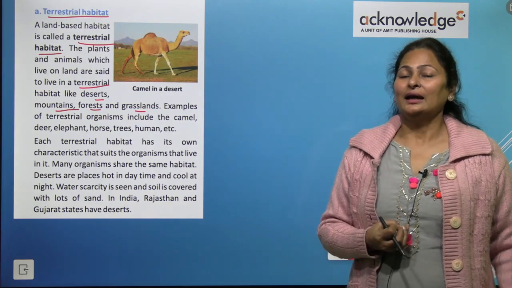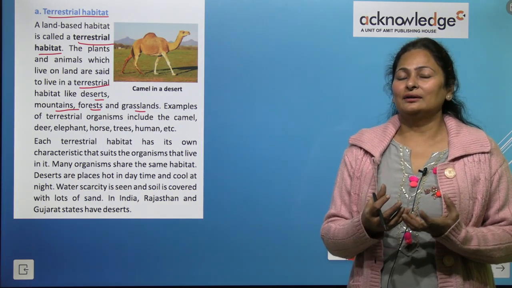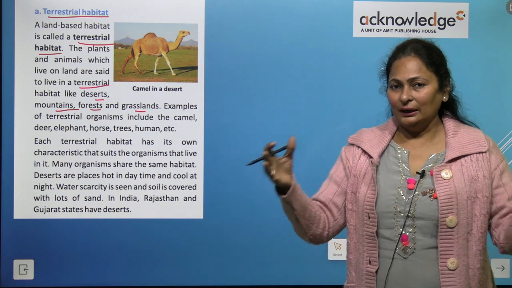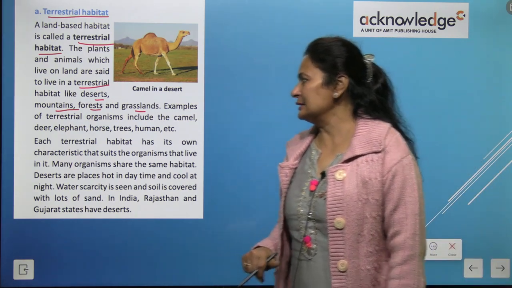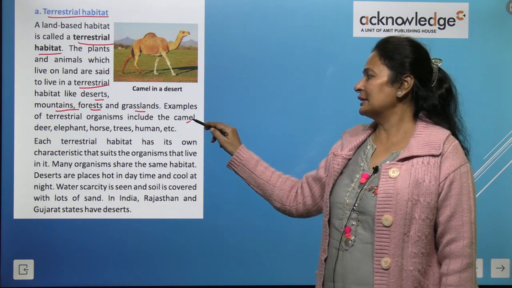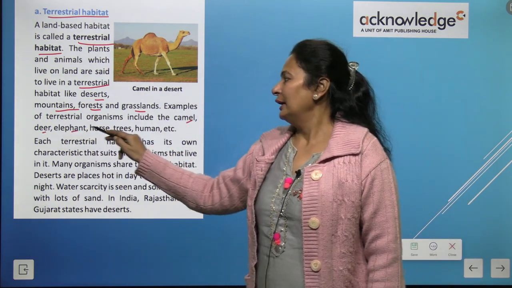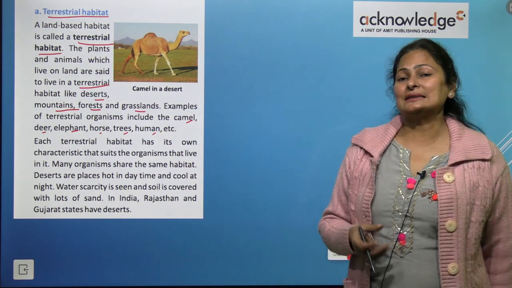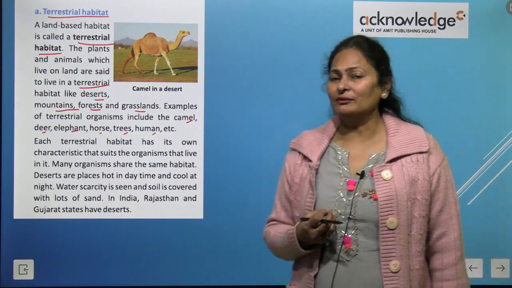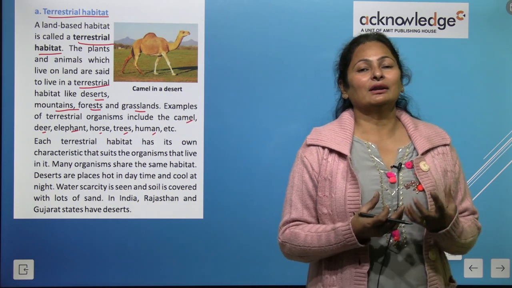Grassland is an area where greenery is present. Examples of terrestrial organisms include camel, deer, elephant, horse, trees, humans, etc. These are some common examples of terrestrial living things.